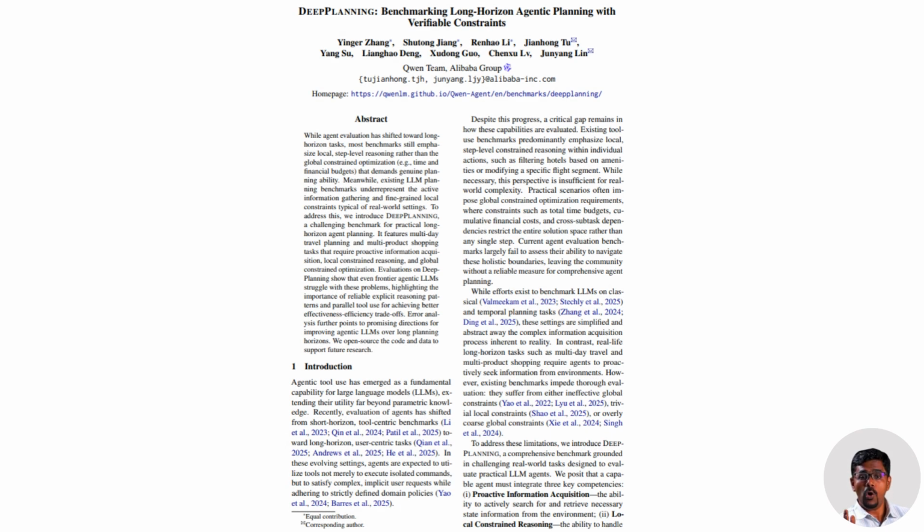And today, I'll walk you through a paper called Benchmarking Long Horizon Agentic Planning with Verifiable Constraints by Yinger Zhang and Shutong Jiang, along with the Qwen team at Alibaba. This paper isn't about smarter answers. It's about whether agents can survive reality.